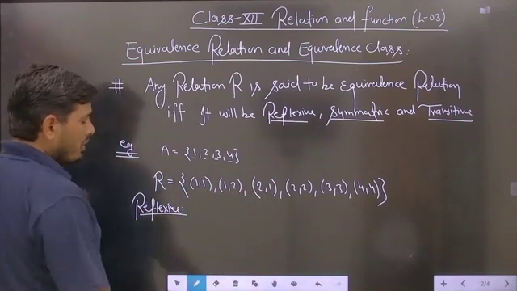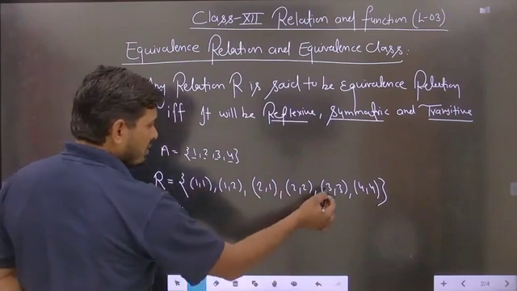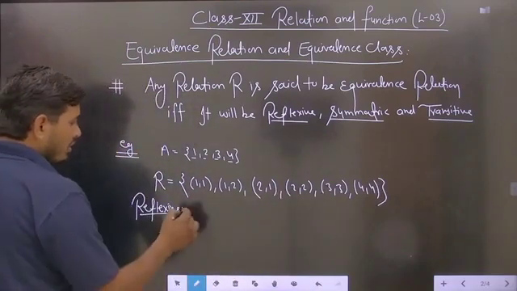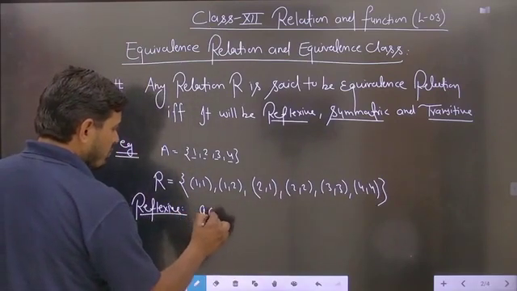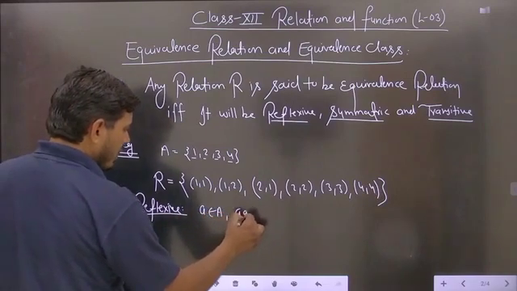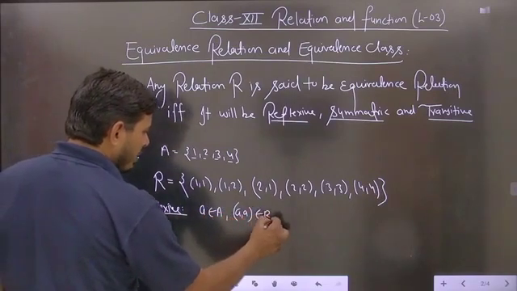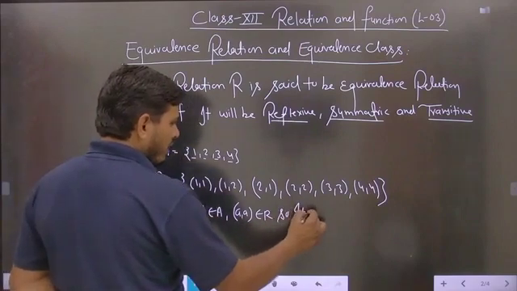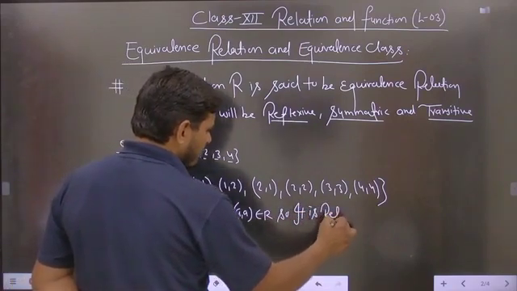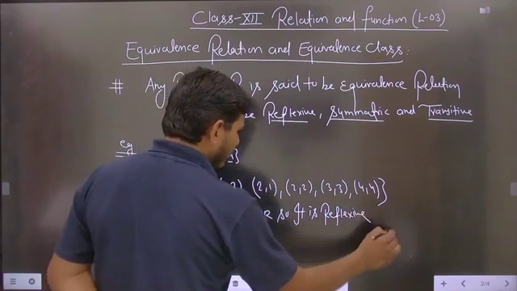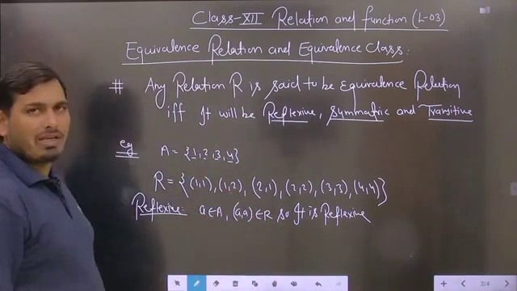Definitely 1,1 is there, 2,2 is there, 3,3 is there, 4,4 is there. So for A belonging to set A, A comma A belongs to R. So it is reflexive. Easily you can check whether a relation is reflexive or not.